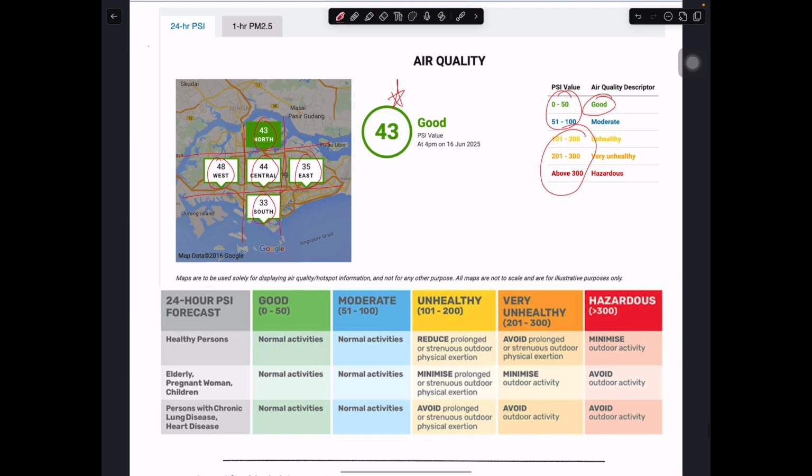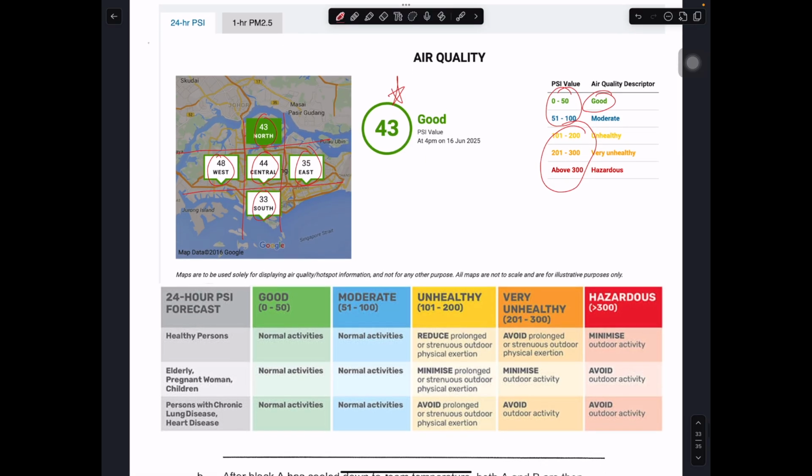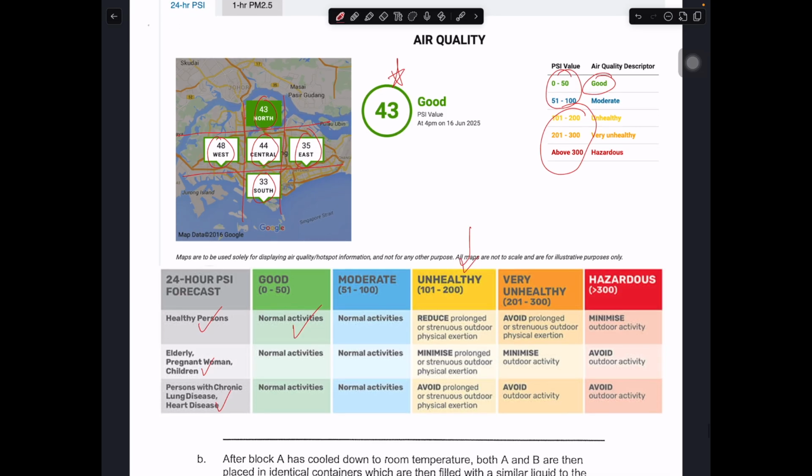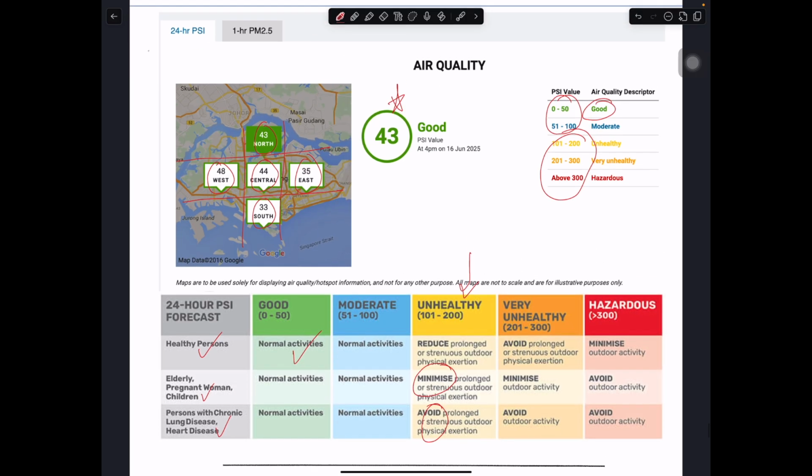And then each of these PSI values will tell you what you can do or what you cannot do. So for a healthy person, you can do your usual activity, and the same for pregnant ladies, the elderly, or people with chronic diseases that affect the respiratory system. Sometimes they will tell you that if it's at 100, then you should minimize or avoid certain activity. So this part is giving you extra information about what the air quality PSI value means.